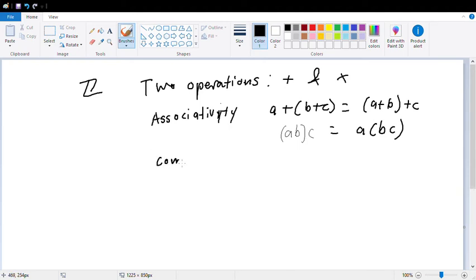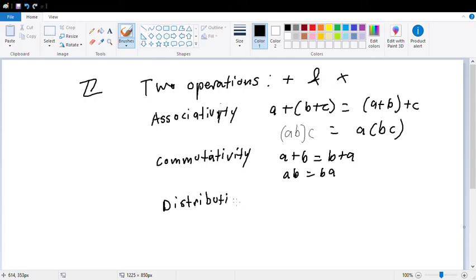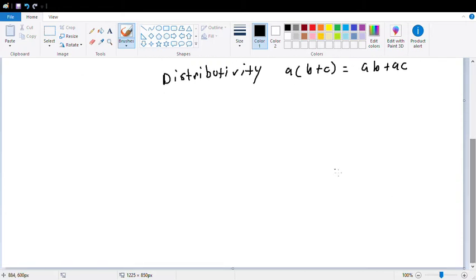Now, there's another thing called commutativity, right? This basically says A plus B is B plus A, or A times B is B times A. And then finally we have distributivity. This basically says that this is equal to AB plus AC. And then we also have a few more properties that the integers enjoy.